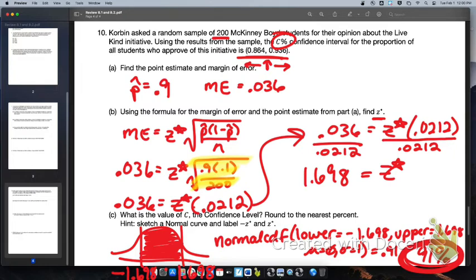So again, what we did: because we had the interval, we knew what the point estimate was, 0.9. We knew what the margin of error was, 0.036. We were able to solve for the z-star critical value, which we found was 1.698, and then that allowed us to find the area that was between the 1.698 on either side. And so that gave us the area in the middle, which is our C percent confidence.